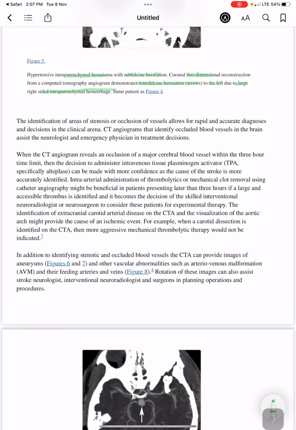The identification of areas of stenosis or occlusion of vessels allows for rapid and accurate diagnosis and decisions in the clinical arena.